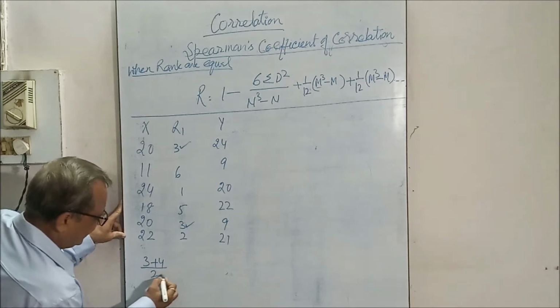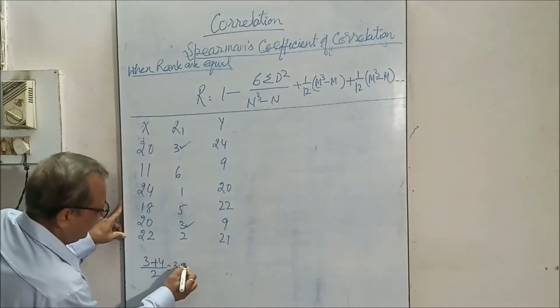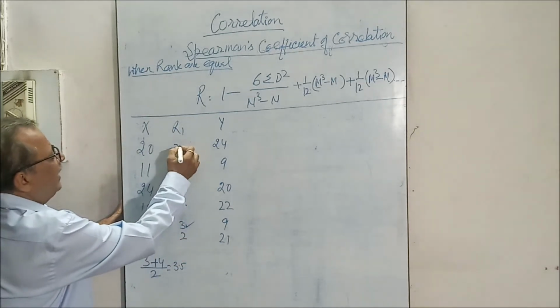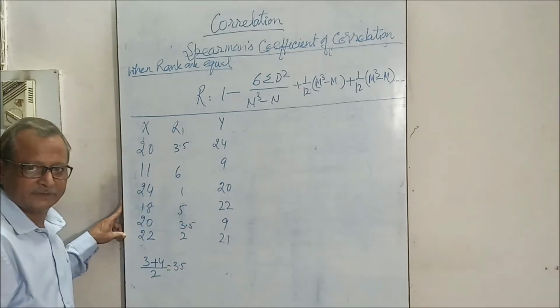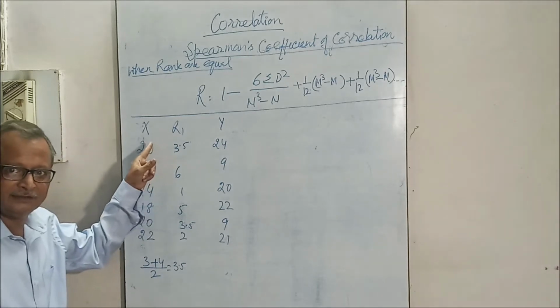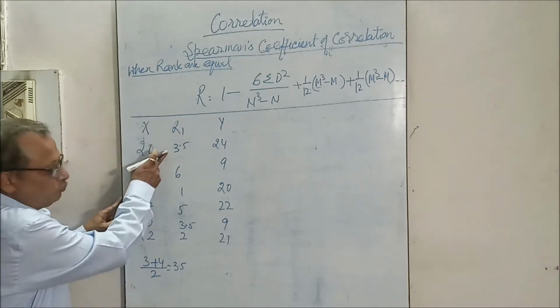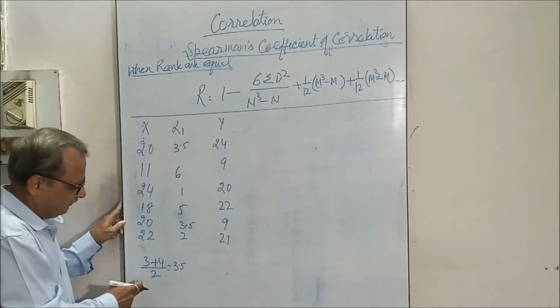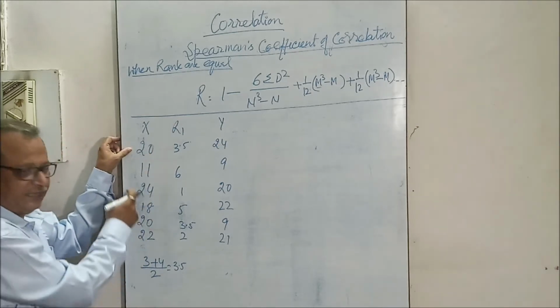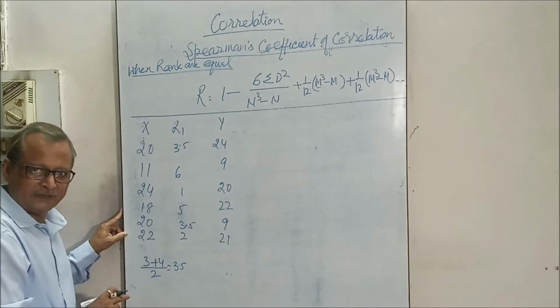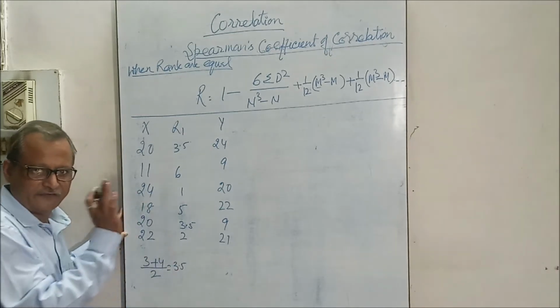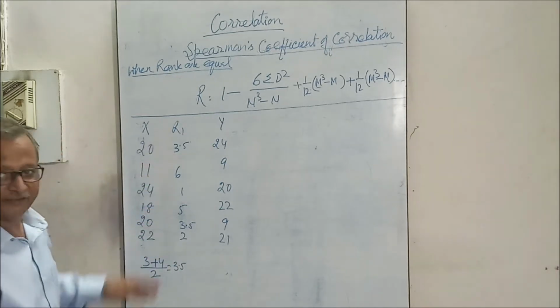Find the average of it, that is 3.5, and give them 3.5 and 3.5. If you give 3rd or 4th, then there is a difference, so to make them equal, find the average. Suppose this 20 is repeating 3 times, then 3, 4, 5th are standing, so they will get the average of it, and we put the rank on an average basis.